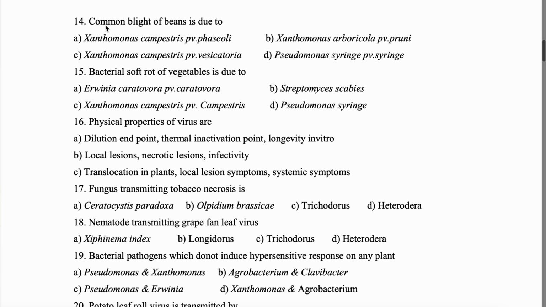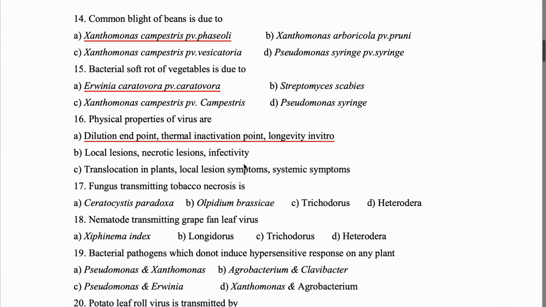Question 14. Common blight of beans is due to Xanthomonas campestris pathovar. Next question 15. Bacterial soft rot of vegetables is due to. Soft rot is caused by which pathogen? Erwinia carotovora pathovar. Next question. Physical properties of virus are dilution endpoint, thermal inactivation point and longevity in vitro.